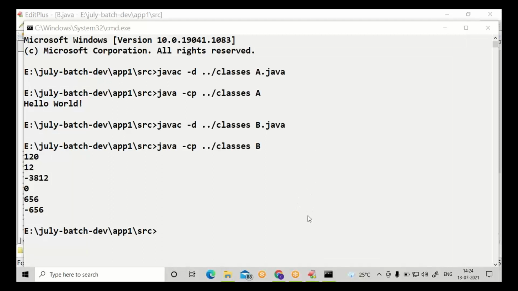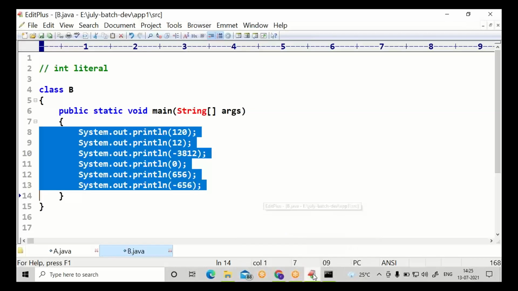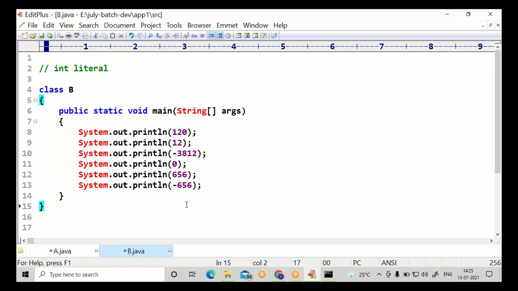Please observe the commented content is not printing. It is not considered by the javac command and java command. It is only for description inside your program. This is about the int literal, int value: one type of literal, a numeric number without a decimal.